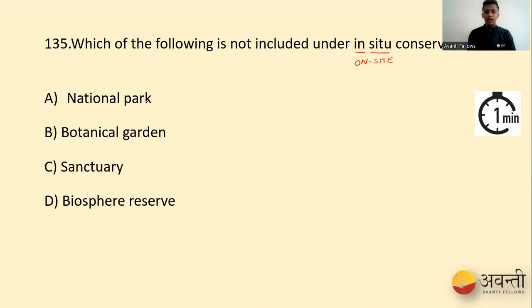So that is why, in a national park like Bandipur National Park, what are we doing? On-site conservation. So this is in situ. Whereas in a botanical garden, what are we doing?